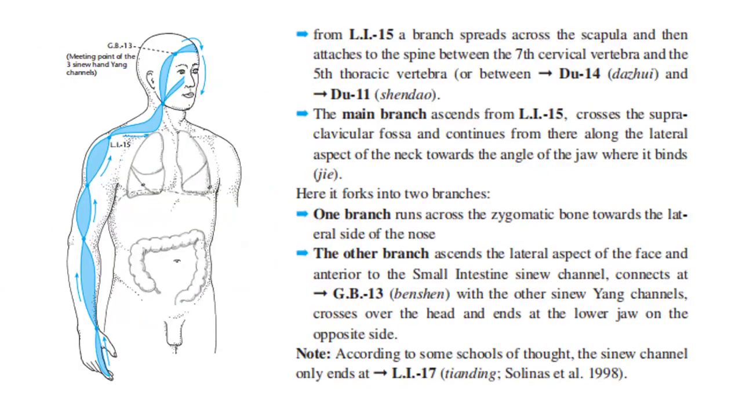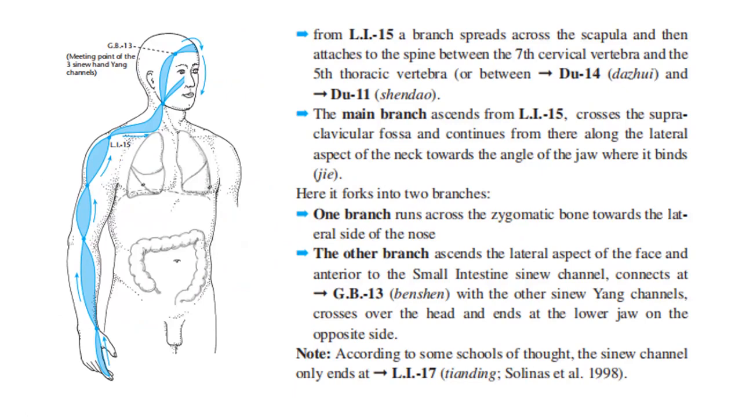From LI15, a branch spreads across the scapula, then attaches to the spine between the 7th cervical vertebra and the 5th thoracic vertebra, or between Do14 and Do11. The main branch ascends from LI15, crosses the supraclavicular fossa, and continues from there along the lateral aspect of the neck towards the angle of the jaw, where it binds.